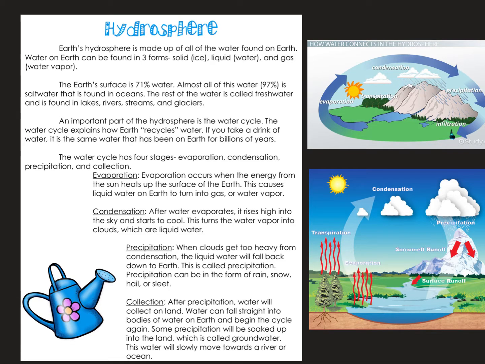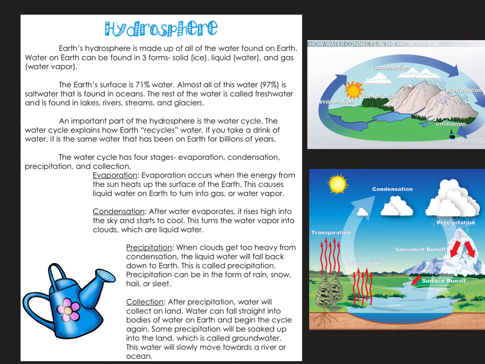The hydrosphere. Earth's hydrosphere is made up of all the water found on Earth. Water on Earth can be found in three forms: solid, as in ice, liquid, as in water, and gas, as in water vapor. The Earth's surface is 71% water. Almost all of this water, 97%, is salt water that is found in oceans. The rest of the water is called fresh water and is found in lakes, rivers, streams, and glaciers.